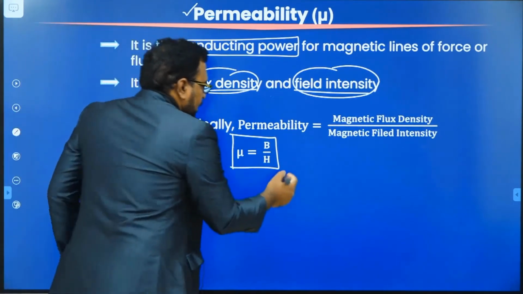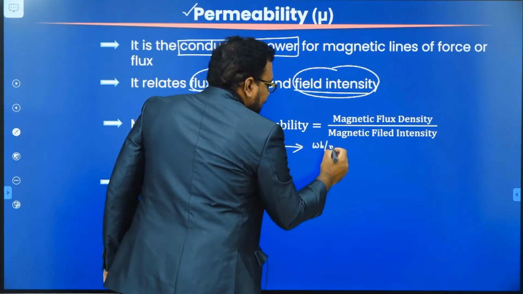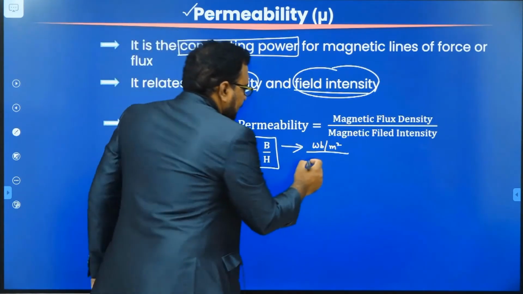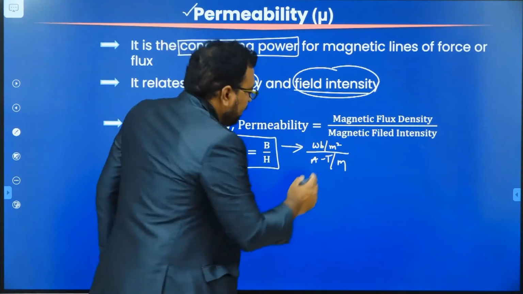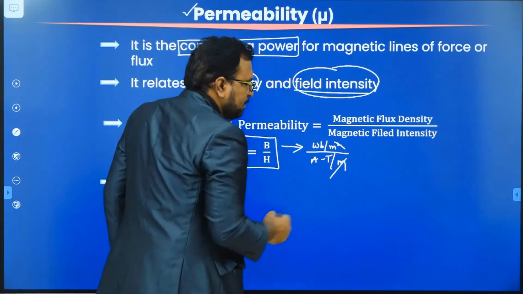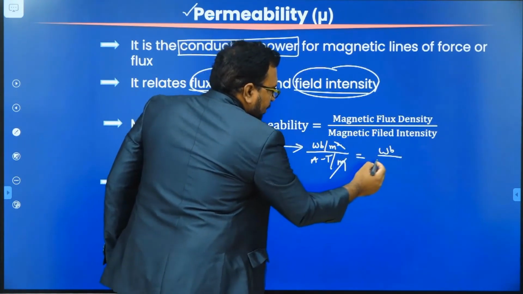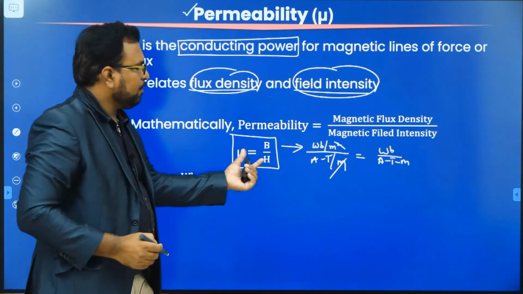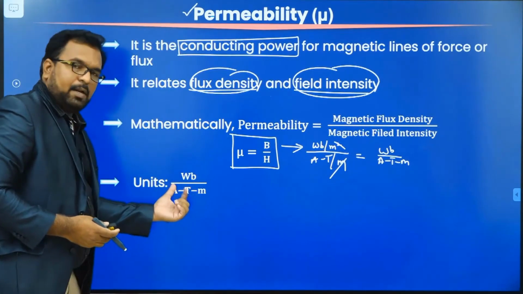We know that the unit of B is Weber per meter square. And the unit of H is nothing but ampere turns per meter. Okay. Here 1 meter square and 1 meter cancel. Then we are going to get Weber per, the meter will go into the denominator, ampere turn meter. So from the formula itself, we have derived the unit of permeability, which is nothing but Weber per ampere turn meter.